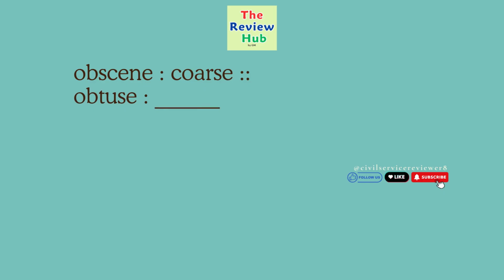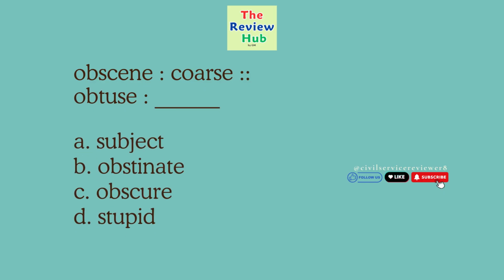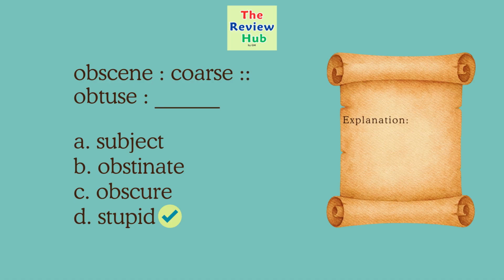Obscene is to coarse. Obtuse is to blank. A. Subject. B. Obstinate. C. Obscure. D. Stupid. The correct answer is letter D. Obscene is a synonym for coarse and obtuse is a synonym for stupid.